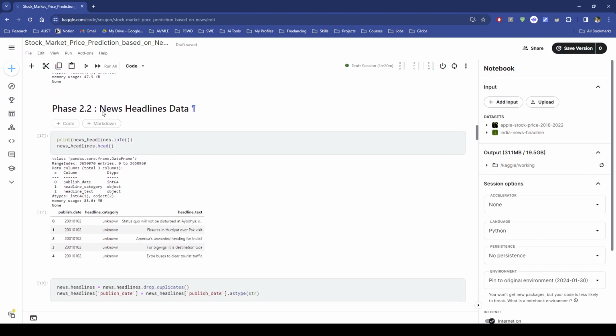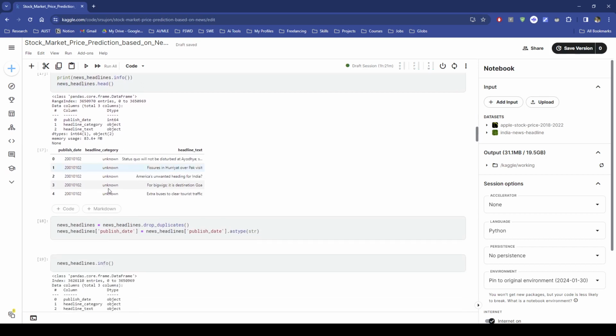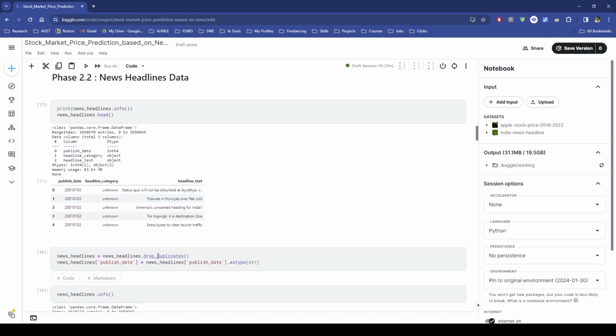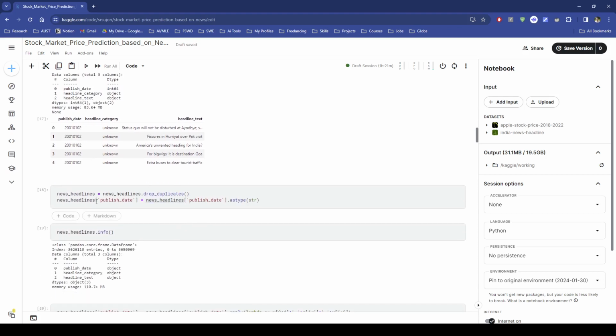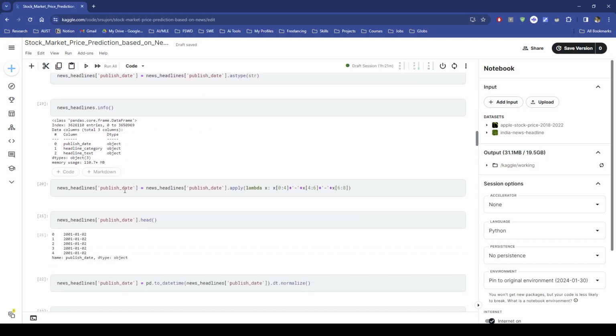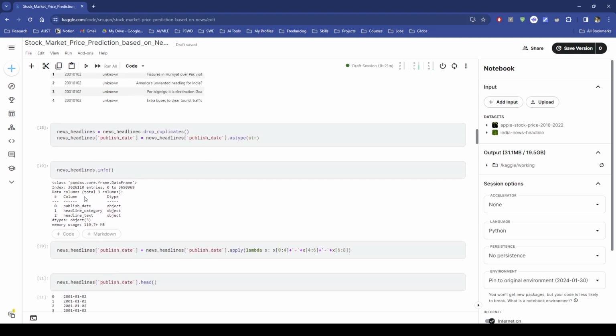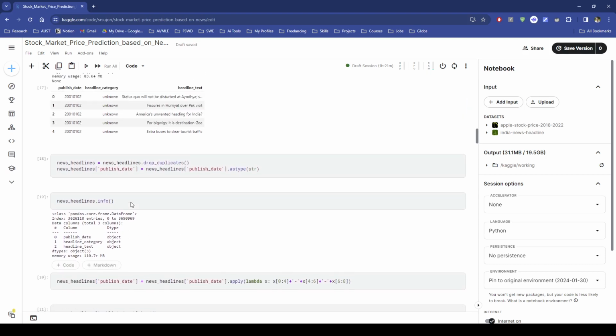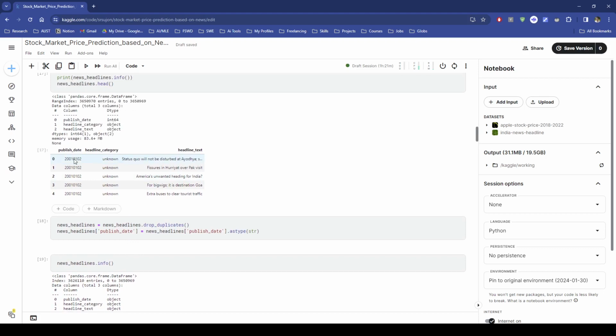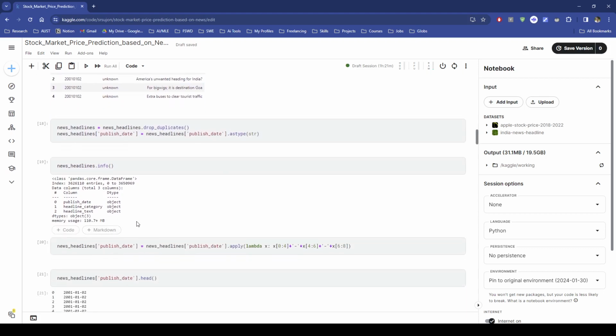Then comes phase 2.2, the news headline data. We have to now process the news headline. I have checked for duplicates. If there is any duplicate news, I have dropped those versions. Then I have done the headline, then the published date. The published date, we only need in a date and time format.